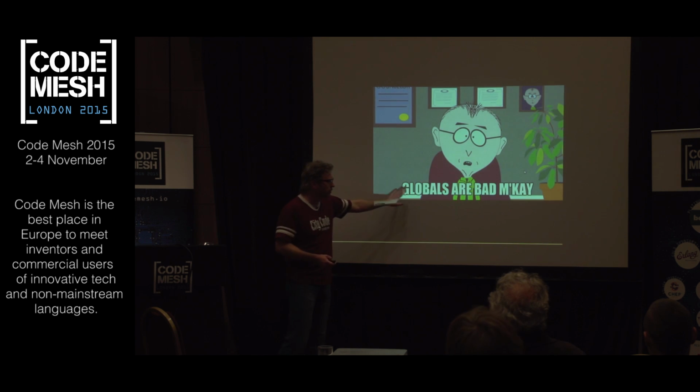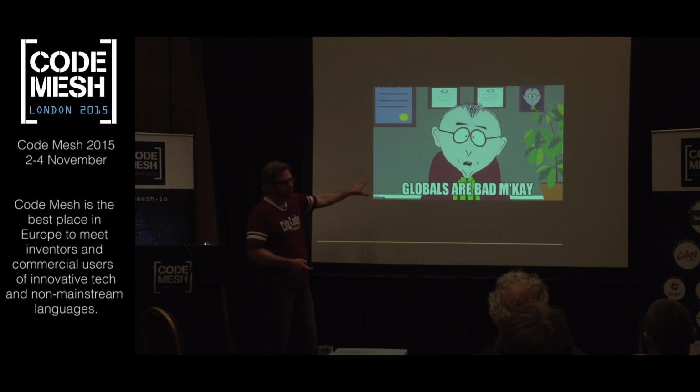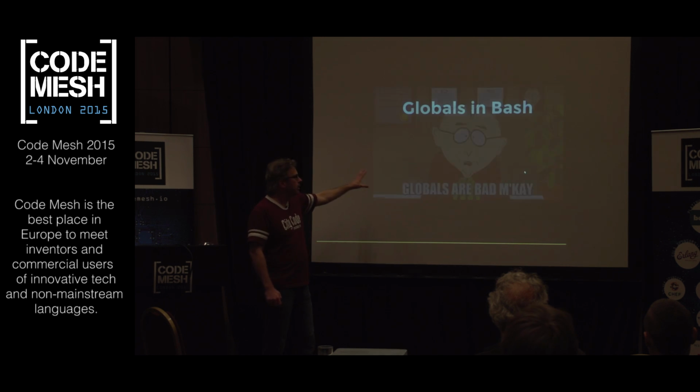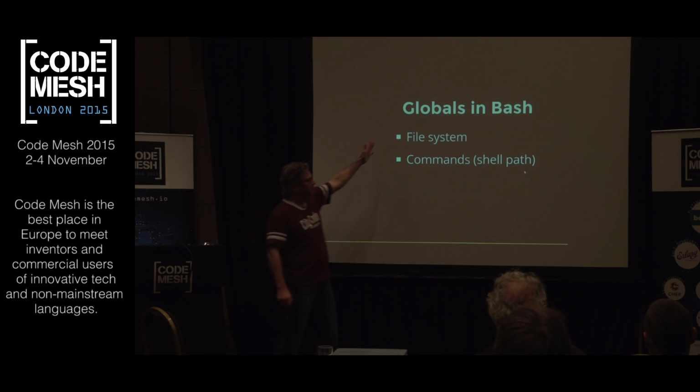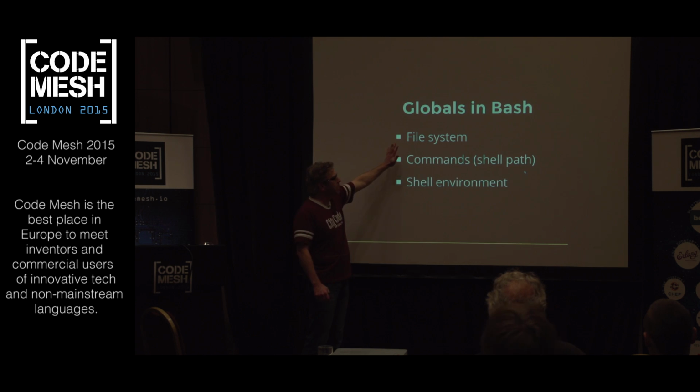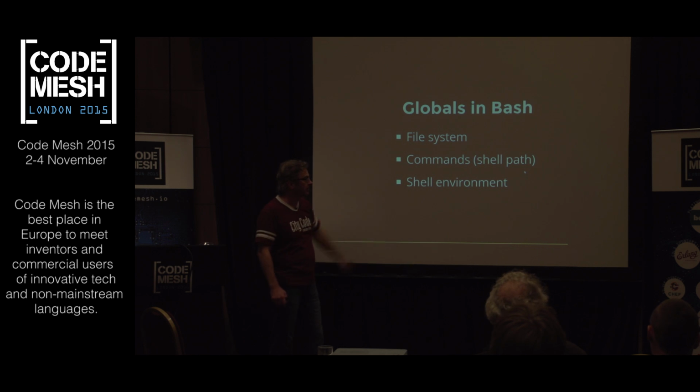So we know this is true: globals are bad. And we think Bash is like global city. Well, there are ways to deal with globals in Bash that I've adopted that I like a lot. First of all, you've got globals everywhere, so there's no way that you can get away from them. So don't for a moment think you're going to get away from global state and side effects in Bash. Again, it's not a functional language. That was a joke. There's a DAO that we can apply to this, but there ain't no function. There's no monads here. I'm sorry.